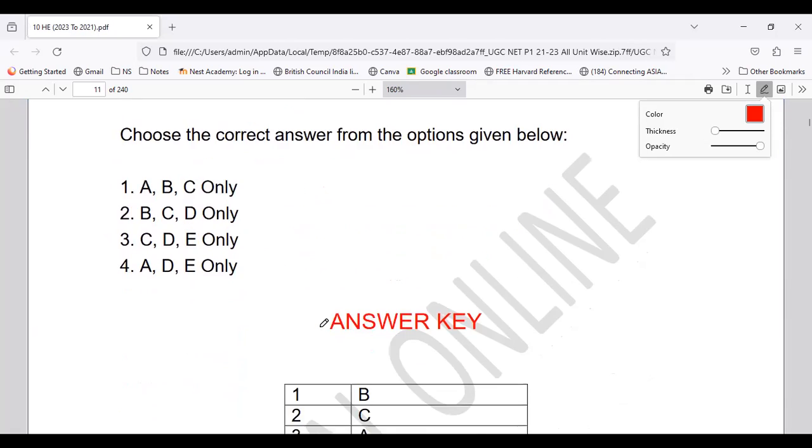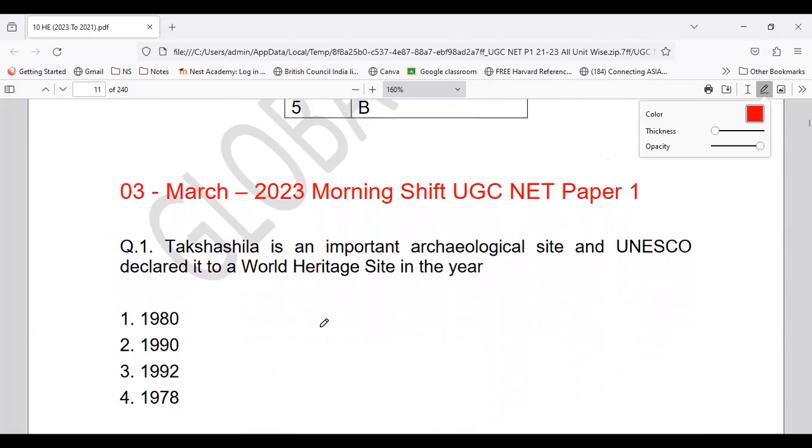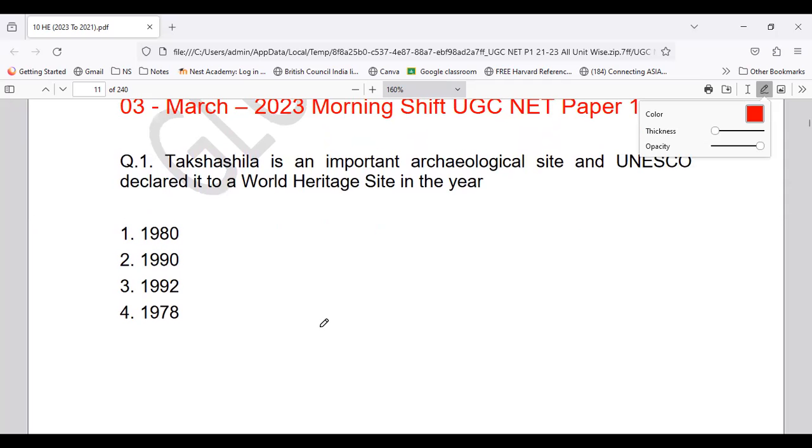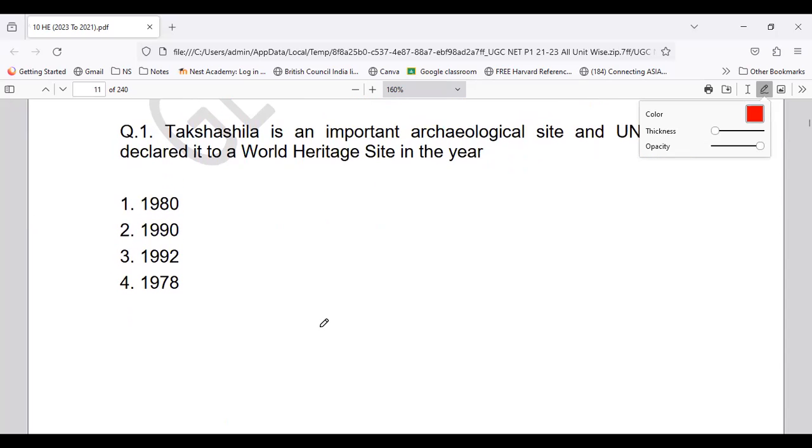Okay, so we have completed one set of paper. Let's move to the next set of paper. And as I've told you, this is like a marathon, so we will be having more questions at a faster and quicker speed, right? Takshila is an important archaeological site and UNESCO has declared it to be a World Heritage Site in the year.